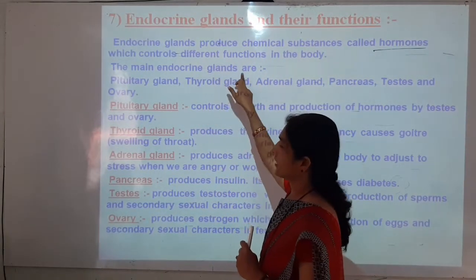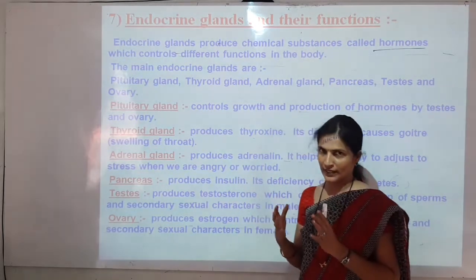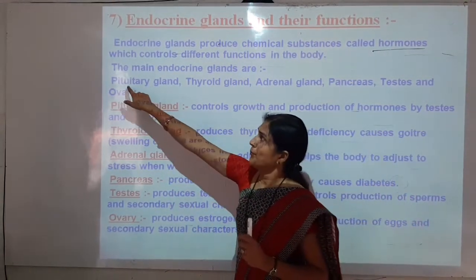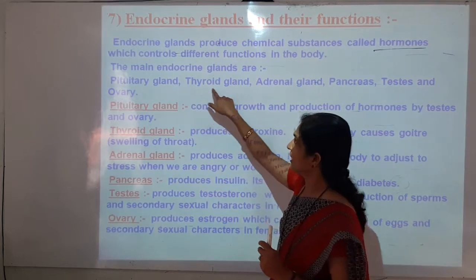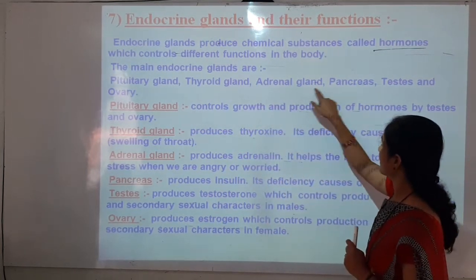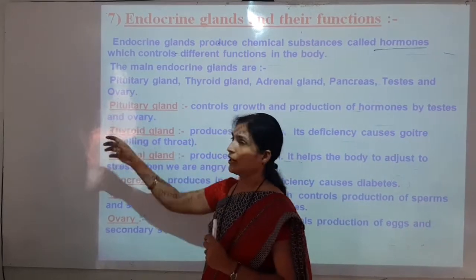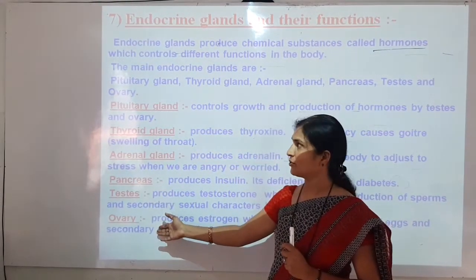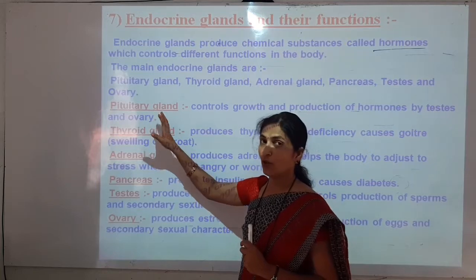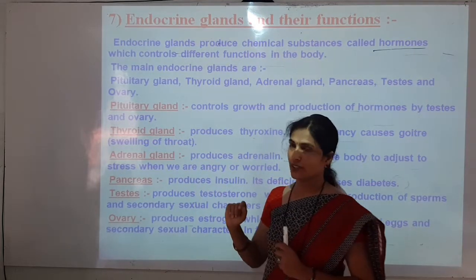Which are the main endocrine glands? Number 1, pituitary gland. Number 2, thyroid gland, adrenal gland, pancreas, testes and ovary. Now step by step we will learn about each gland. What is the pituitary gland and what is its function?